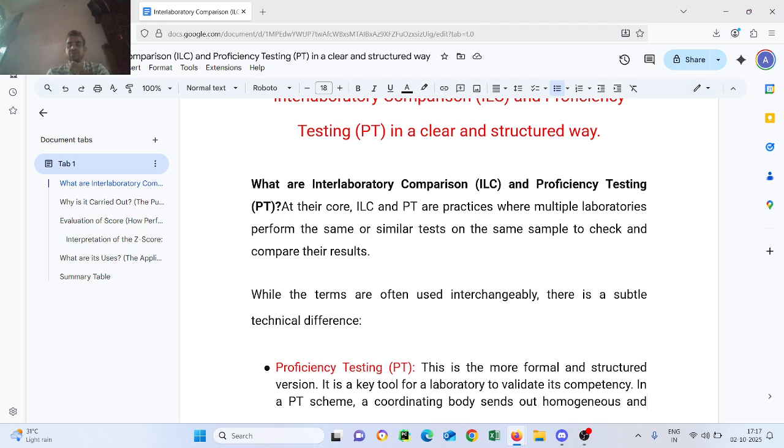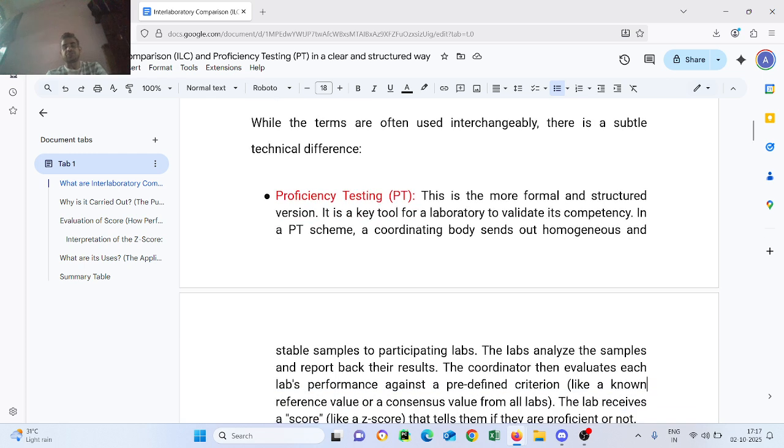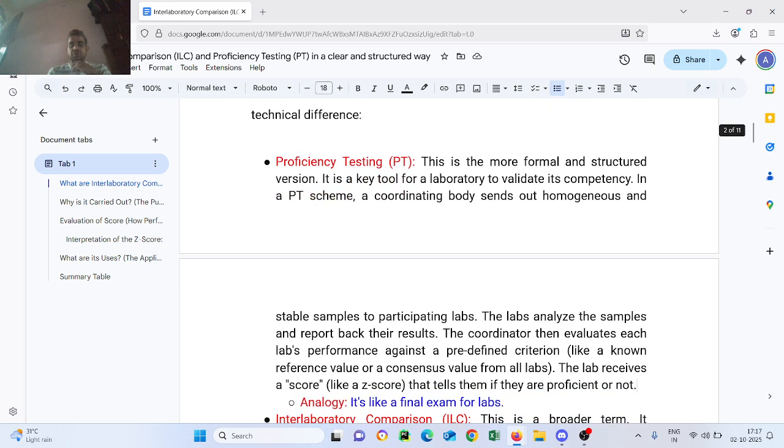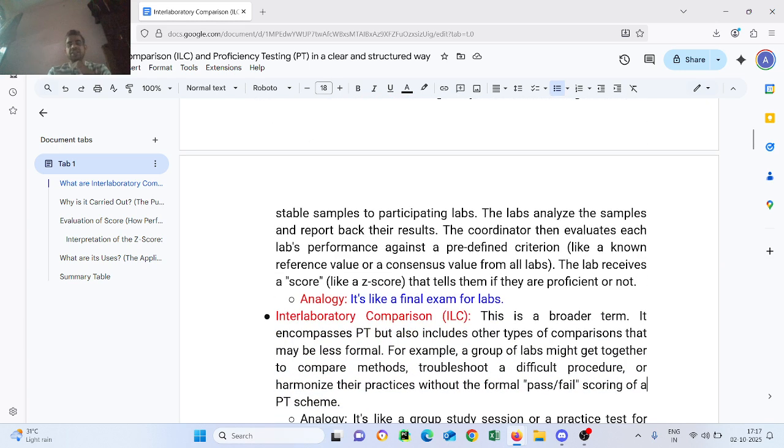A coordinating body sends out homogeneous and stable samples to participating labs. The labs analyze the sample and report back their results. The coordinator then evaluates each lab's performance against predefined criteria, like a known reference value or a consensus value from all the labs. The labs receive a score, like a Z score, that tells them if they are proficient or not. Analogy: it is like a final exam for the labs.